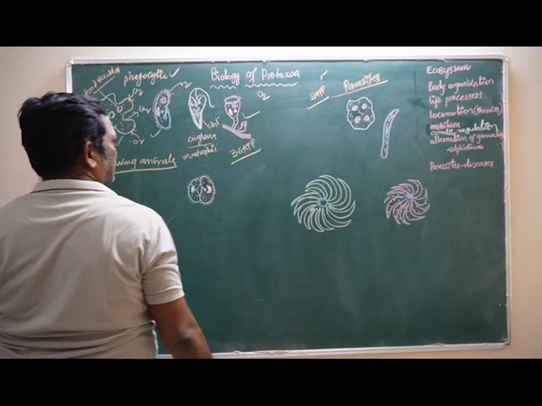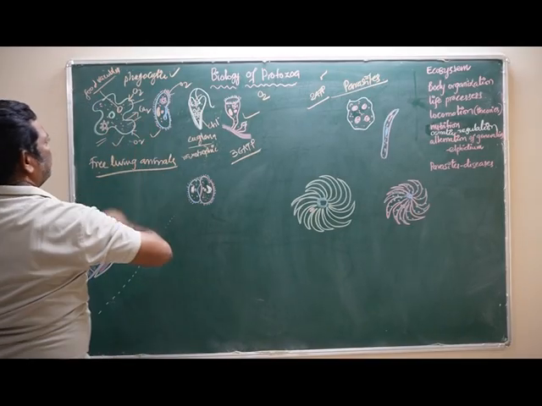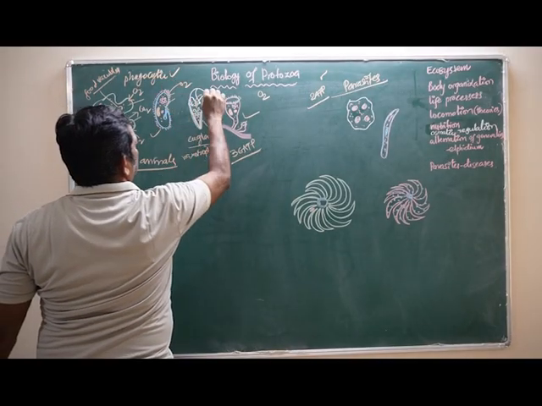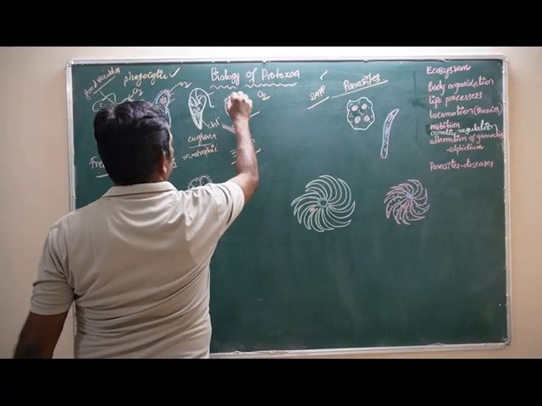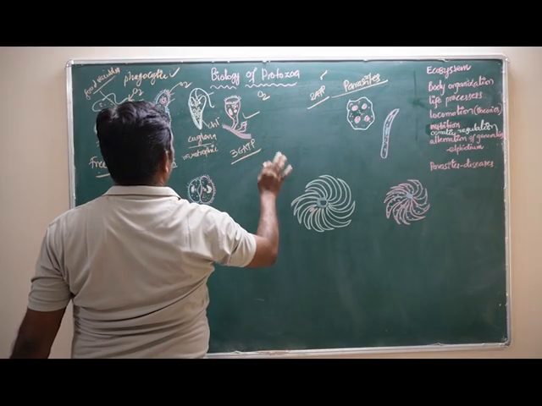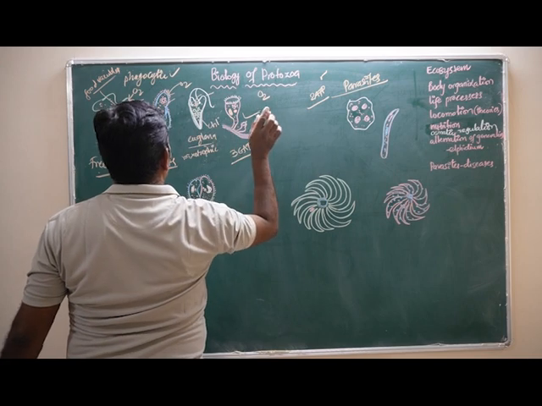locomotory organs, for example. In the amoeba, the pseudopodia are called the false feet. In the paramecium, cilia are small, and these are flagella. Whereas in Vorticella, these flagella are there, but they are not meant for locomotion. These are sedentary animals. Vorticella cannot move from one place to another.